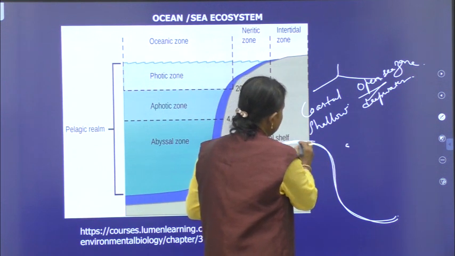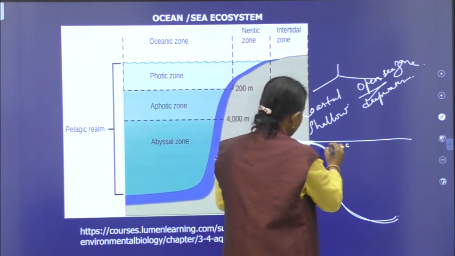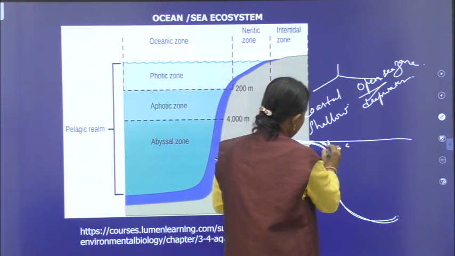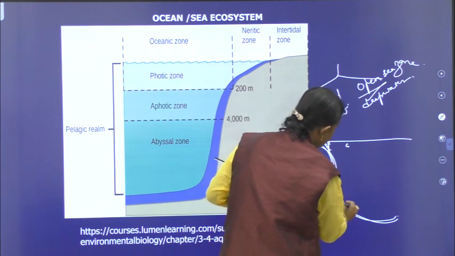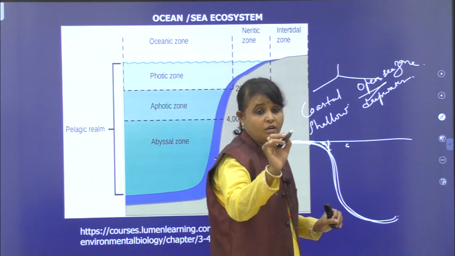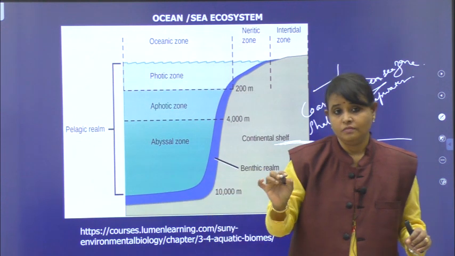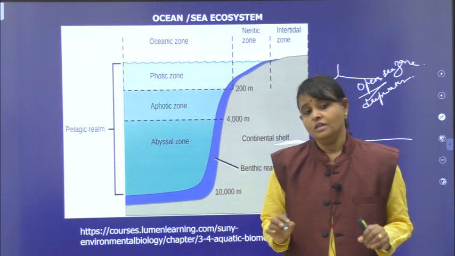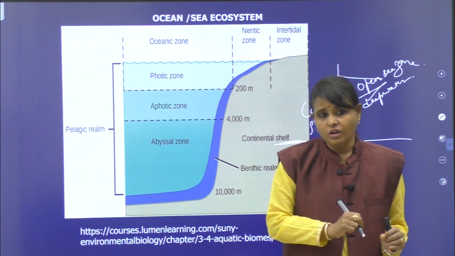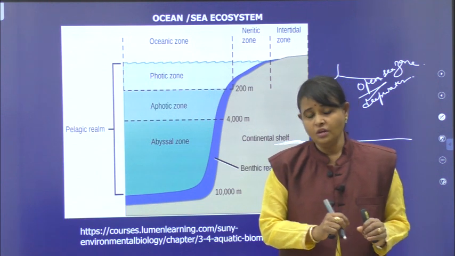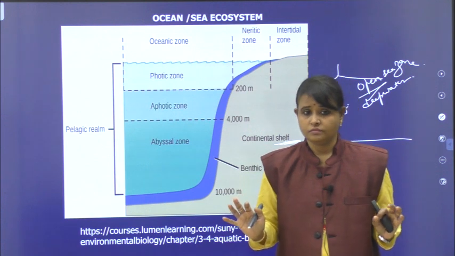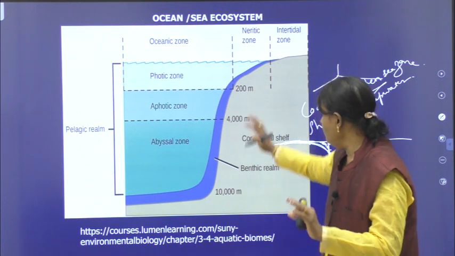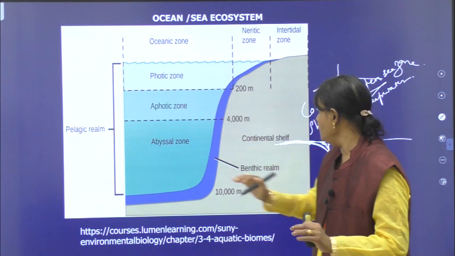After the intertidal zone, there will be a small zone here. After this, you can see a slope, which is known as continental slope. So that's why I told you, before the continental slope, it is coastal zone. After the continental slope, it is open sea zone. That's all.